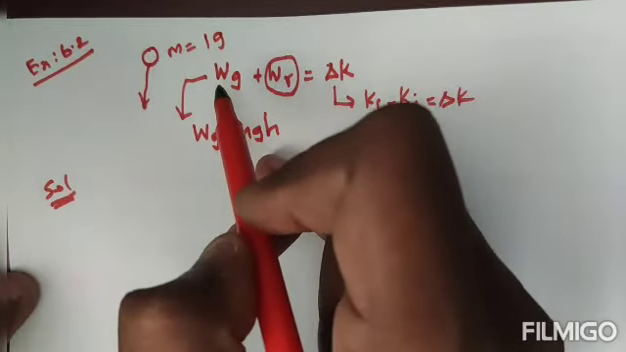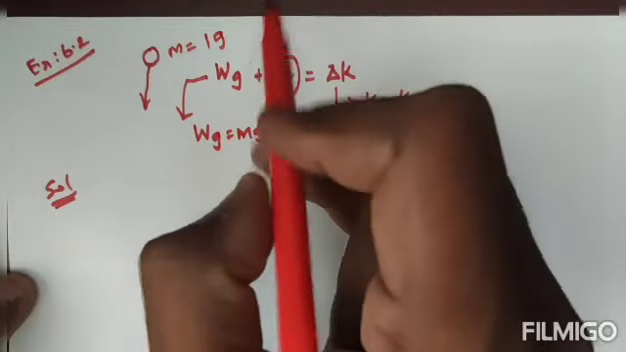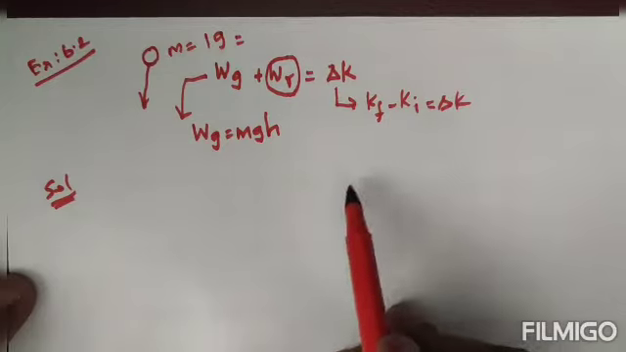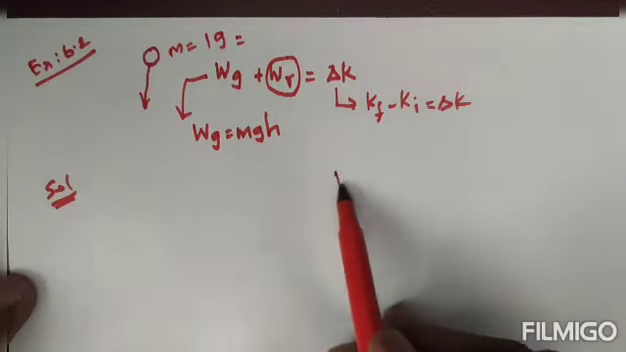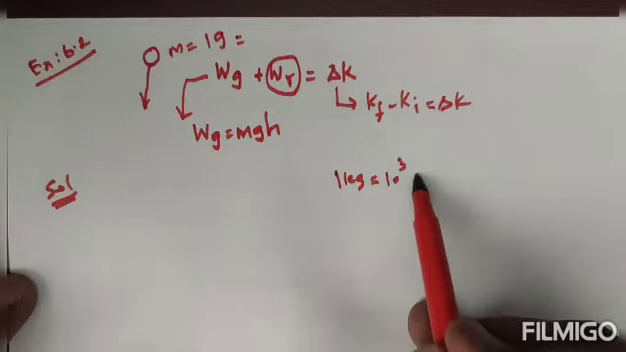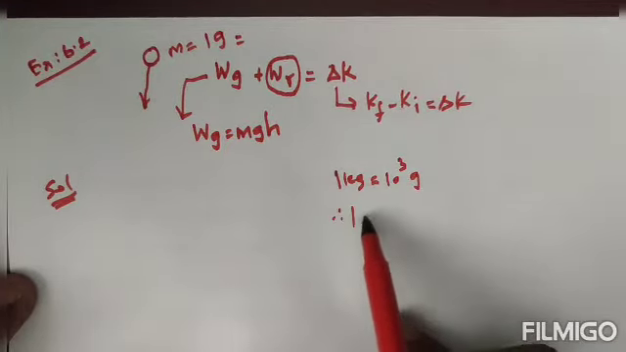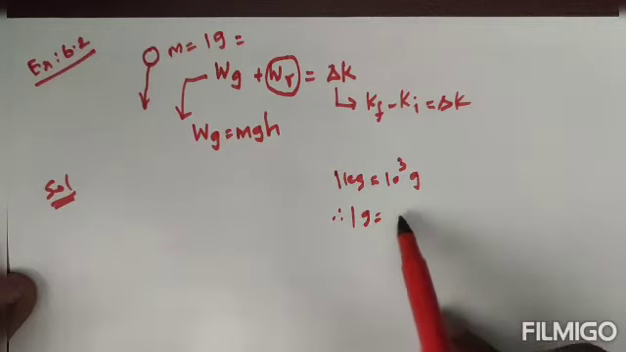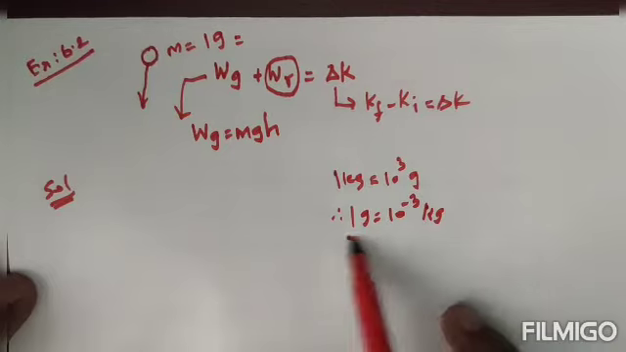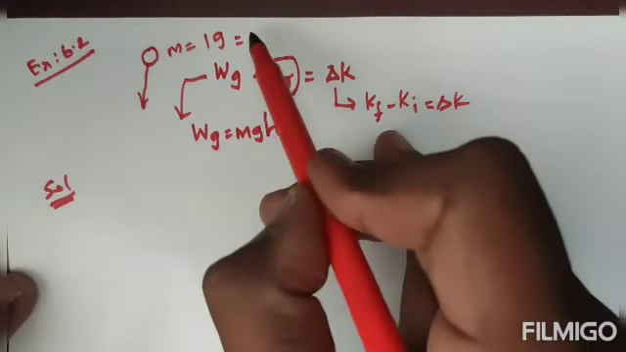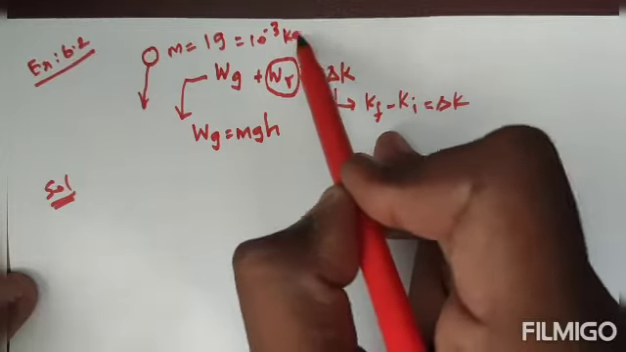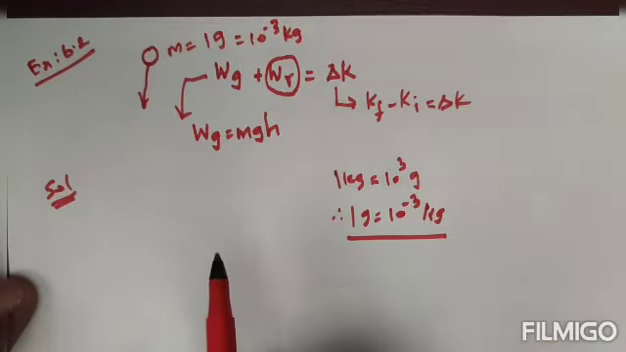So now I can convert it into kilogram first. So we know very well that 1 kilogram is nothing but 1000 gram, that is 10 power 3 gram. Therefore 1 gram is equal to 10 power minus 3 kilogram, moving this side. So this is the mass. So 1 gram is equal to 10 power minus 3 kilogram.